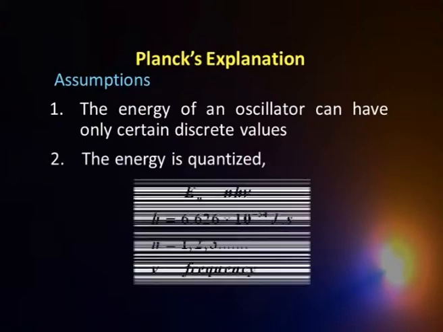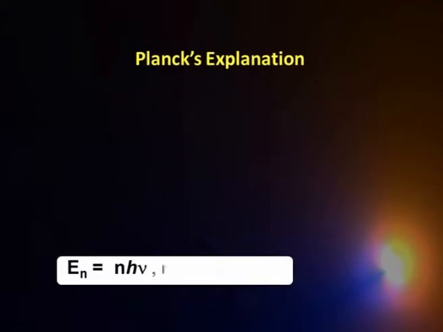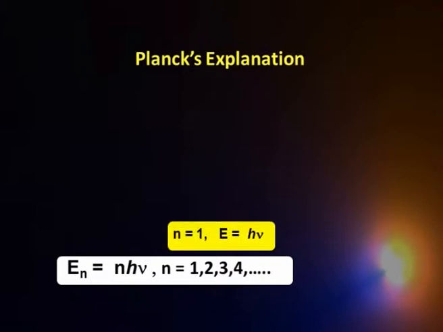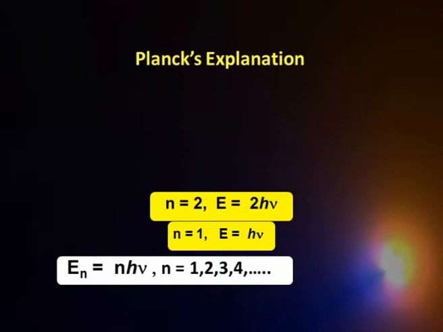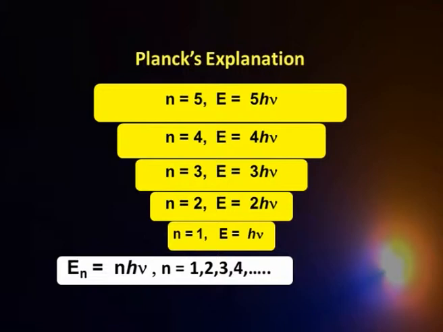What it means is the following: the oscillators can have energy given by E_n = nhν, where ν is the frequency of the oscillator and h is the new constant, now known as Planck's constant, which was introduced by him. For n equal to 1, the oscillator energy will be just hν, where ν is the frequency. For n equal to 2, it will be 2hν, then 3hν, 4hν, 5hν. That means it can take only certain multiples of that. That is the meaning of quantization.